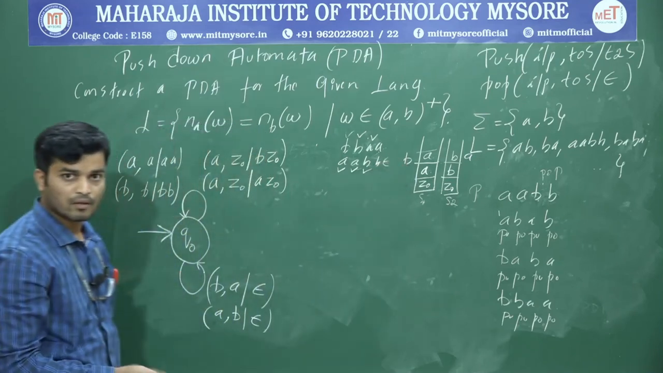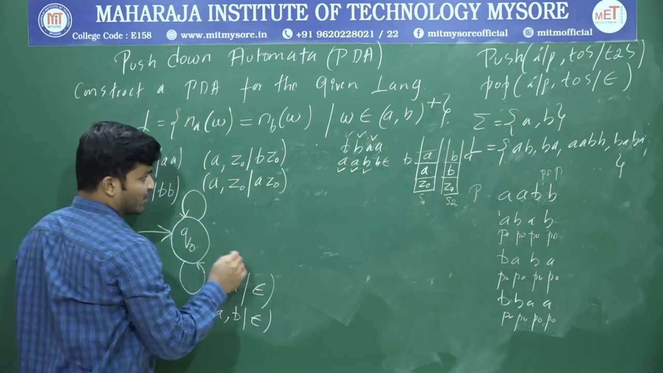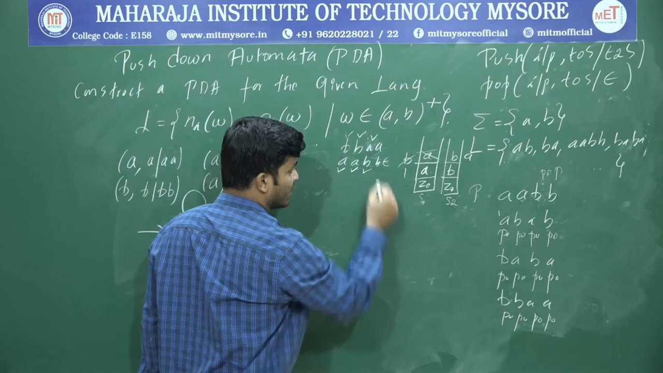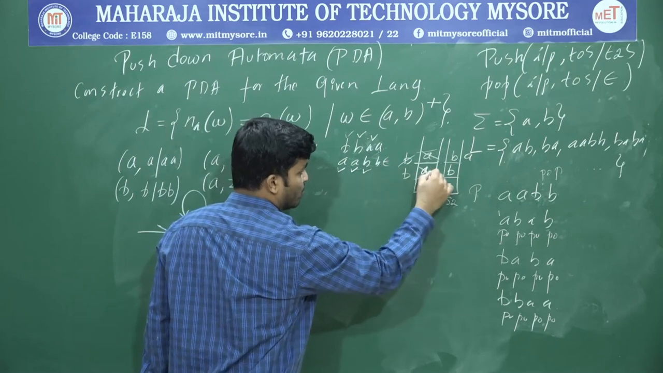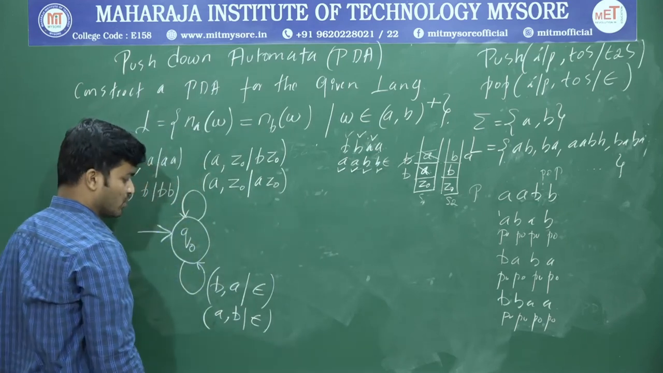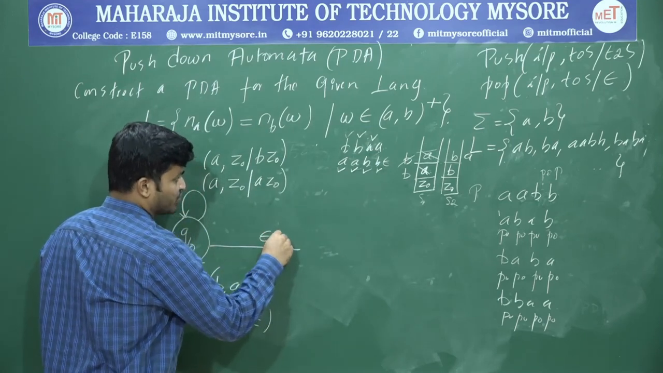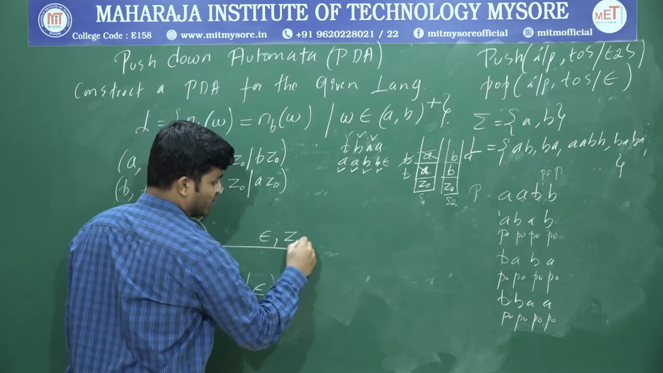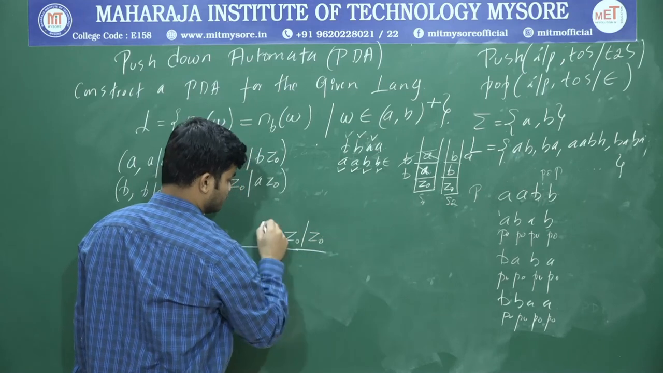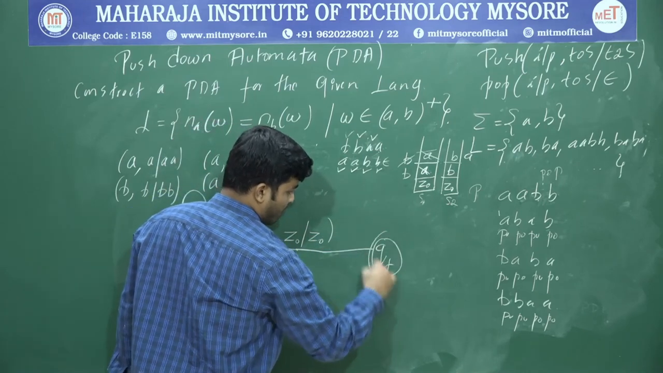Okay. Once I got input as epsilon, assume for this B, this A got deleted, and this B, this A got deleted. Now input is over. So now what is our input? Epsilon. And what's the top of the stack? Top of the stack is Z0. Maintain that Z0 as it is, and go to the final state.